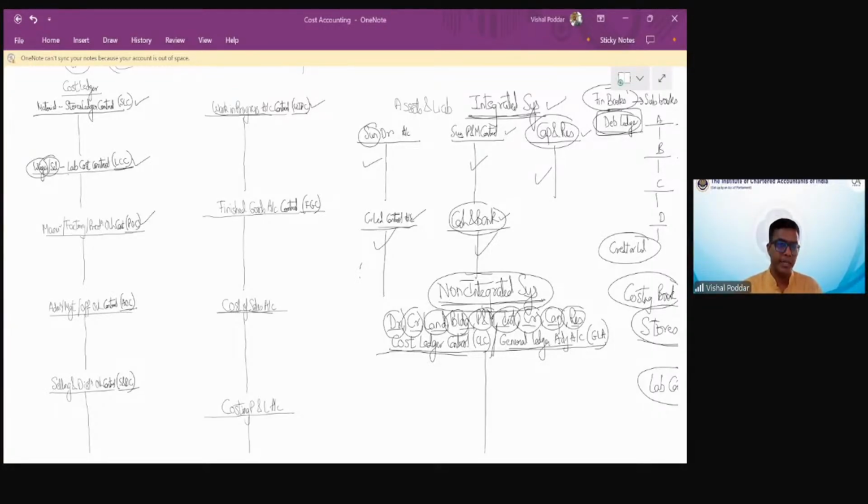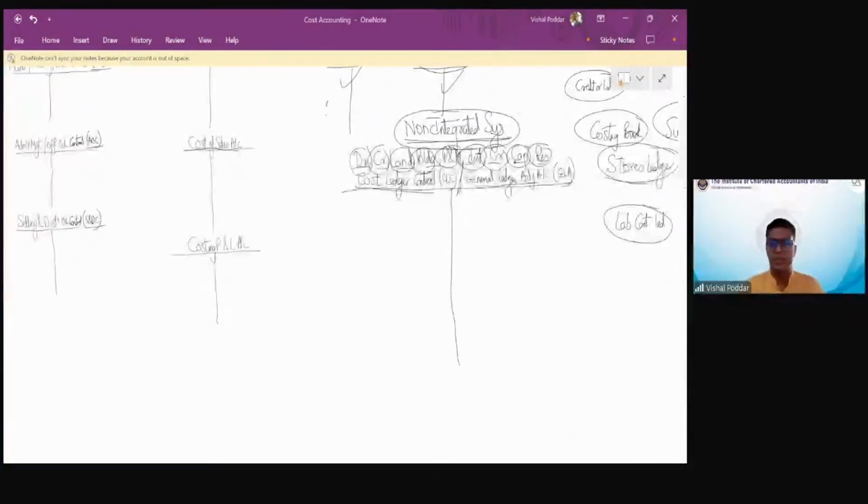If I say you have made a purchase of material, what will your financial books do? The entry is purchases debit. If it is purchase for cash, you will credit cash or bank. And if it is purchase on credit, you will credit creditors, right? So this is your entry firstly in your financial books.